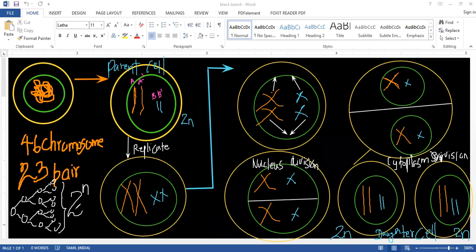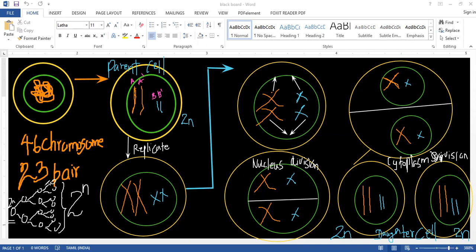This is how one cell becomes many, as you will study in the reproductive system. The sperm cell and the egg cell come after meiosis, and they form one cell, that is 2n. That cell becomes these cells.